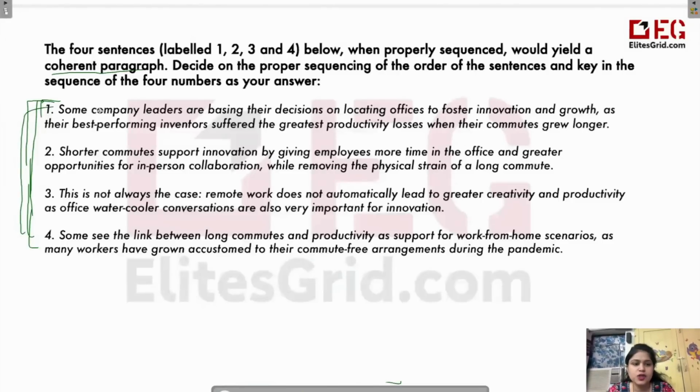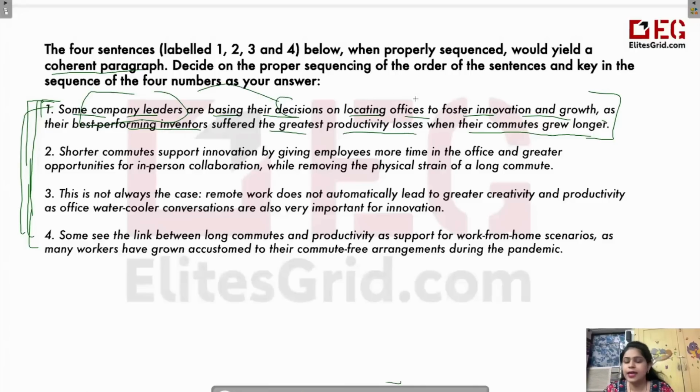So let's start. Some company leaders are basing their decisions on locating offices to foster innovation and growth, as the best performing inventors suffered the greatest productivity losses when their commutes grew longer. So this particular sentence is telling us that some company leaders are taking some decision. They have to change the location of their offices. Why? Because if the employee has to travel more, then there is a productivity loss. So the sentence is telling us about some decision by company leaders.